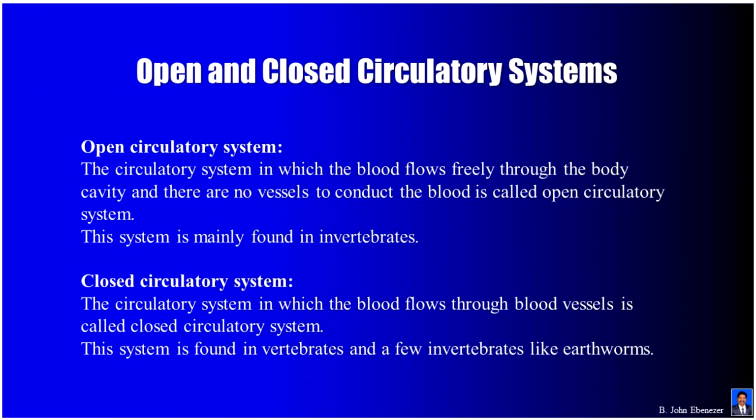Open and closed circulatory systems. Open circulatory system. The circulatory system in which the blood flows freely through the body cavity and there are no vessels to conduct the blood is called open circulatory system. This system is mainly found in invertebrates. Closed circulatory system. The circulatory system in which the blood flows through blood vessels is called closed circulatory system. This system is found in vertebrates and a few invertebrates like earthworms.